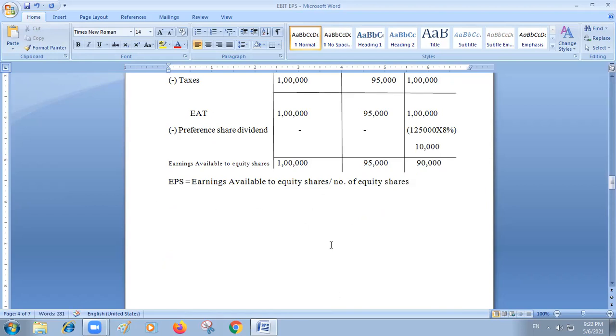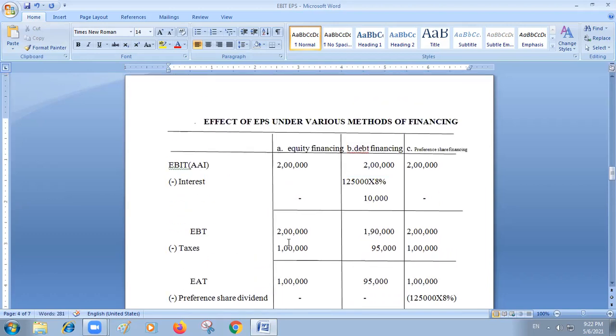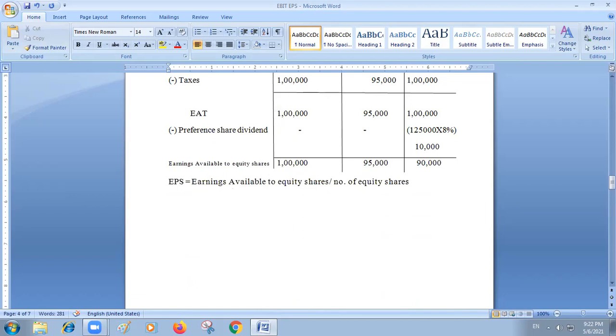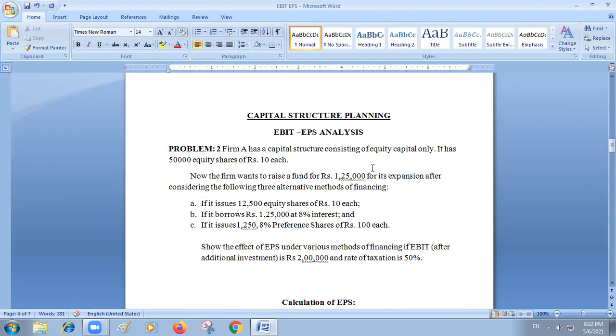Now you can see in option A, total 1 lakh rupees is available to equity shareholders. Total how many equity shares are there? First of all note that down. See, originally at the beginning the company has 50,000 equity shares. Now newly how many are they issuing? 12,500 in option A. At the beginning in all the three options the company has 50,000 equity shares.